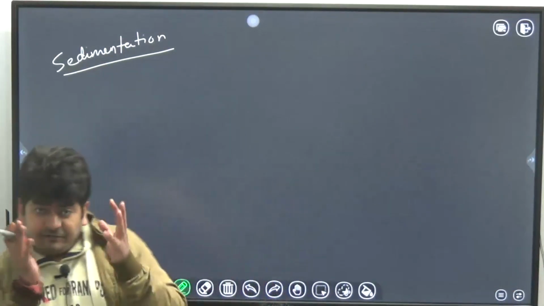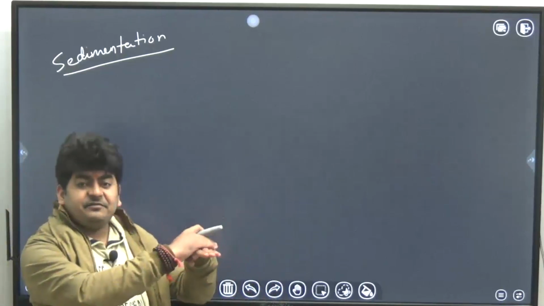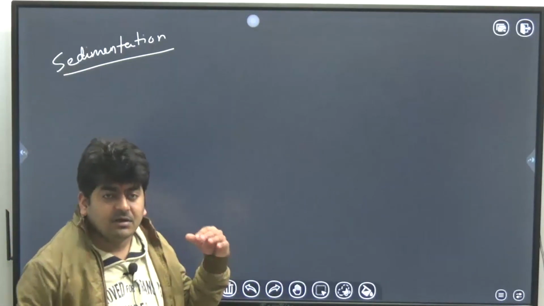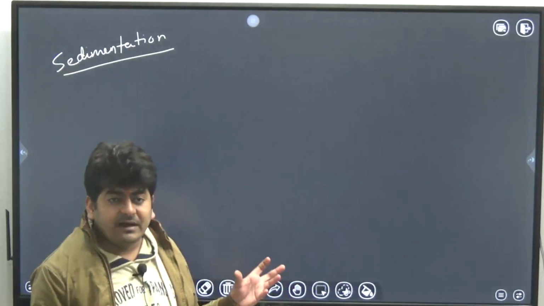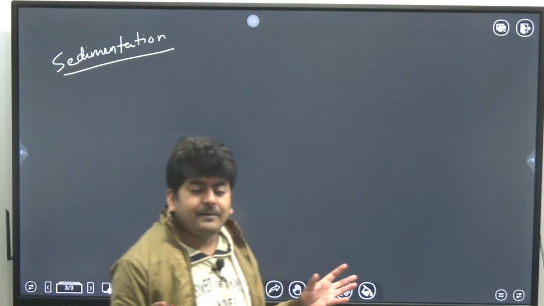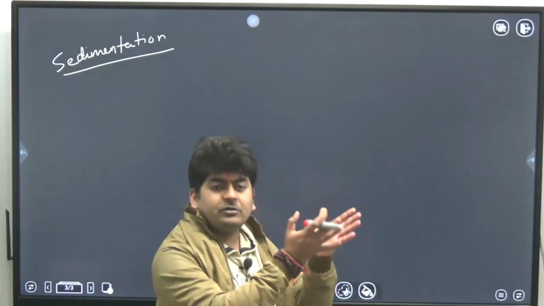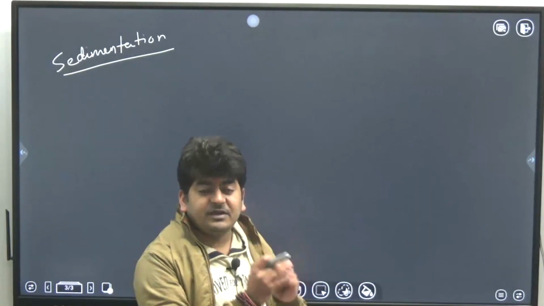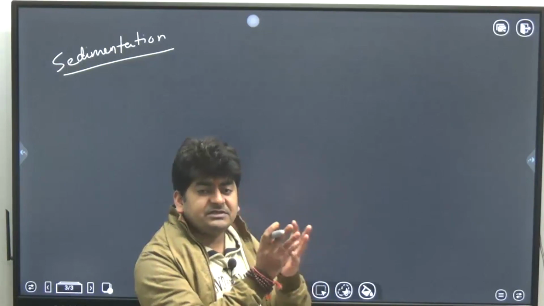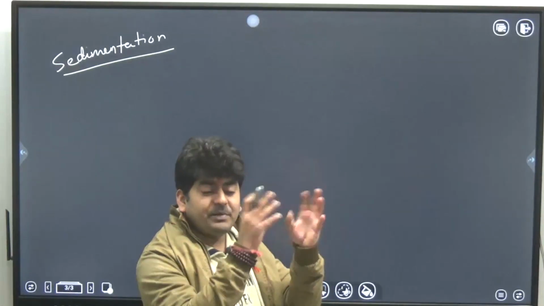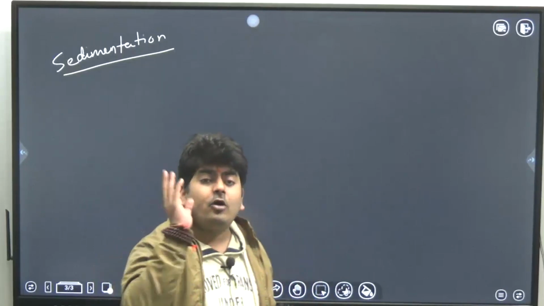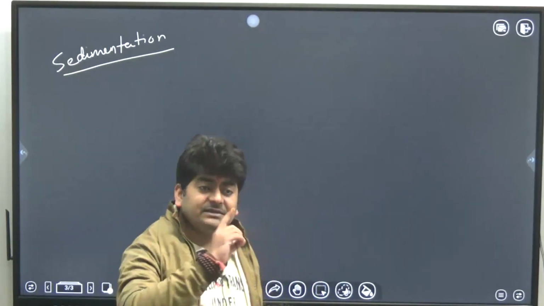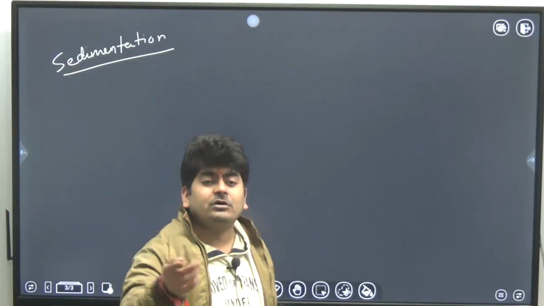But if you keep this bottle on a flat surface for a longer duration, you will see the effect of external forces will be neglected, they will become zero, and only gravity force will act on the bottle. Because of the gravity force, all particles will start to settle down, means all particles will start to move vertically downwards. And when all the solid particles are moving in the same direction, that is called settling.